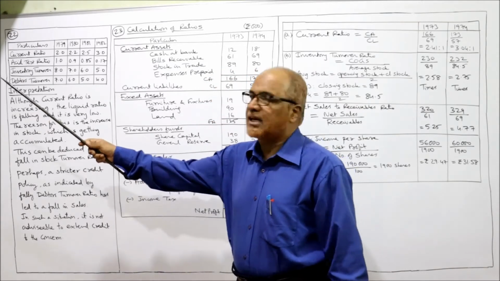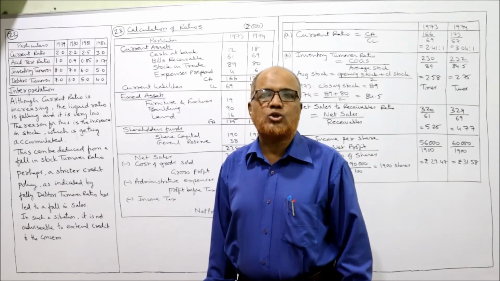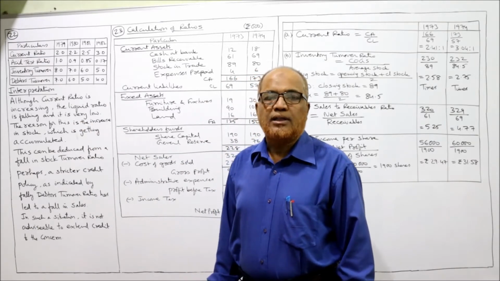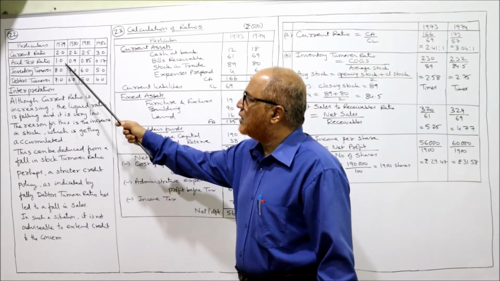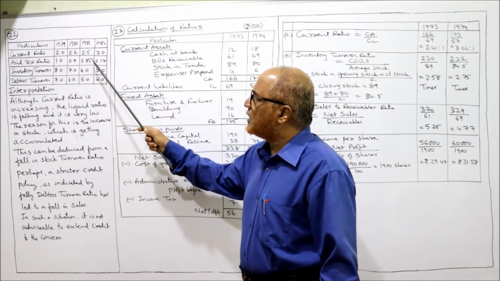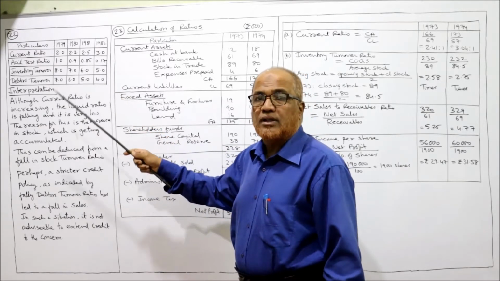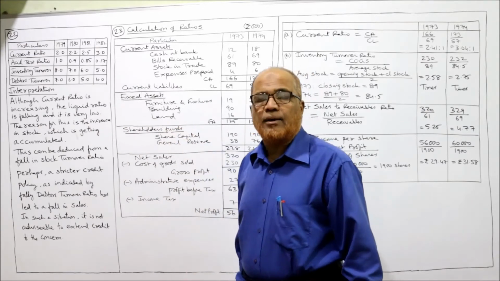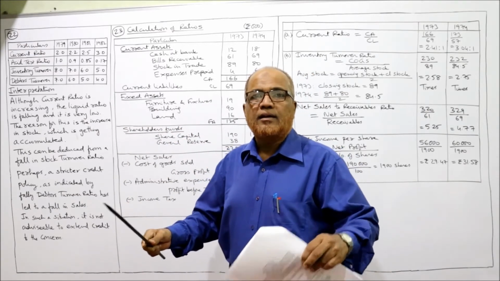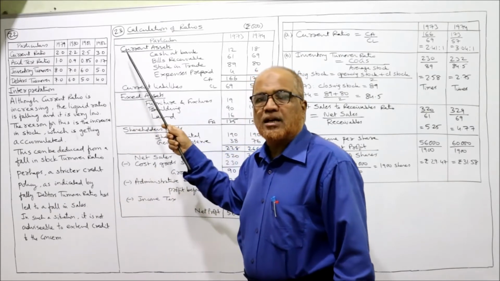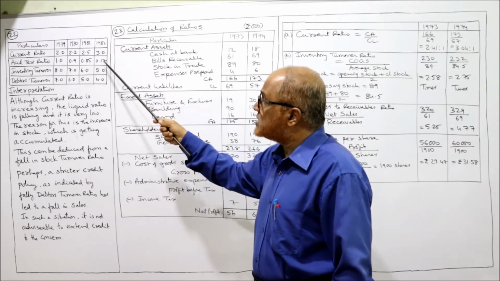Now we consider the next ratio, the acid test ratio. This is the quick ratio, liquid ratio. This is the more liquid ratio. If you compare the acid test ratio, 1, 0.9, 0.85, 0.17, what do you observe? The acid test ratio is declining. So there is a contradiction here. The current ratio is increasing, whereas the acid test ratio is declining, and very severely.